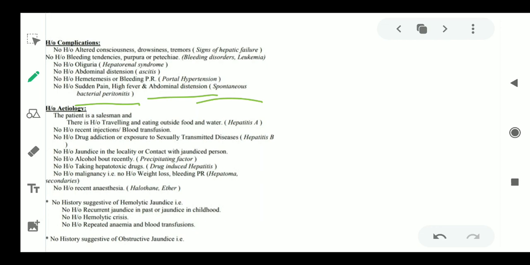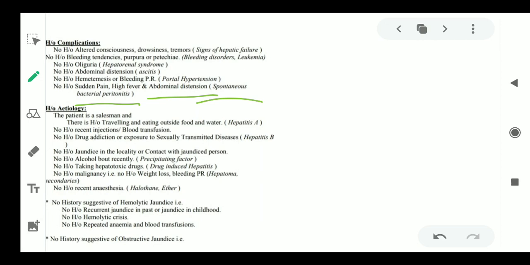Actually the pattern is a little different, in my college it was a little different. In your college it can be a little different. So it's right according to your college, but the main matter is that you have to include these things in your case sheet. Now history of etiology. The patient is a salesman. This part we actually write in the beginning introduction, that he is a salesman.